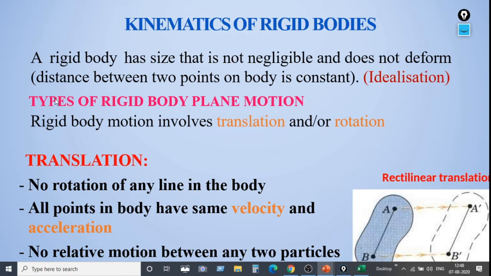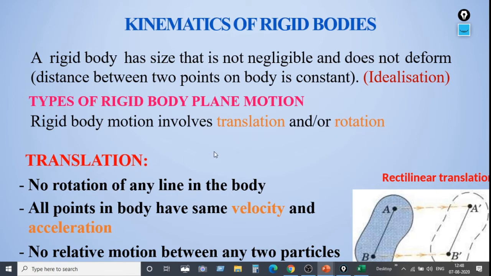Now we will see what are the types of rigid body motion. Rigid body motion involves either translation or rotation or both of these. In any of these ways rigid body motion can be there. That means a rigid body may have translation motion, or a rigid body may have rotational motion, or a rigid body can have both translation as well as rotational motion.